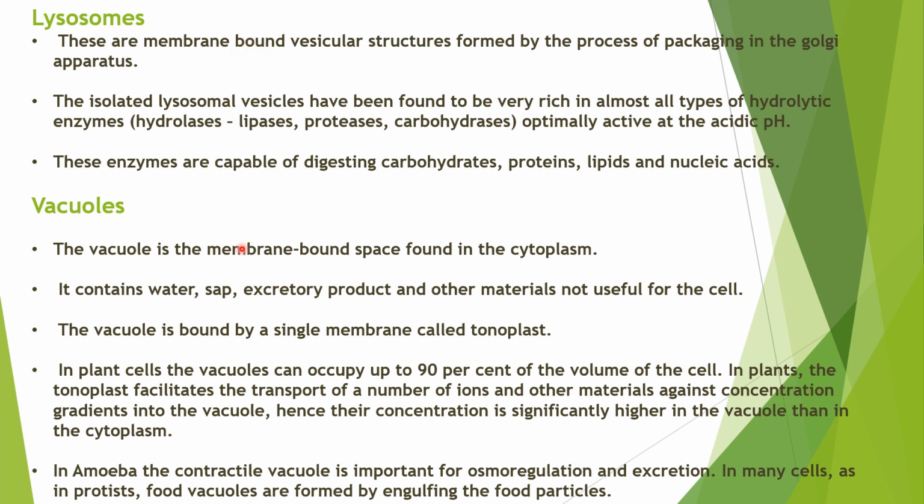Next, a vacuole is a membrane-bound space found in the cytoplasm. It contains water, sap, and excretory products. This vacuole is surrounded by a membrane called the tonoplast. The vacuole occupies 90% of the space inside plant cells. On the vacuole, we have pumps also, called V-type pumps. They transport a number of ions or other molecules against concentration gradients into the vacuole, so that their concentration is higher in the vacuole than in the cytoplasm.